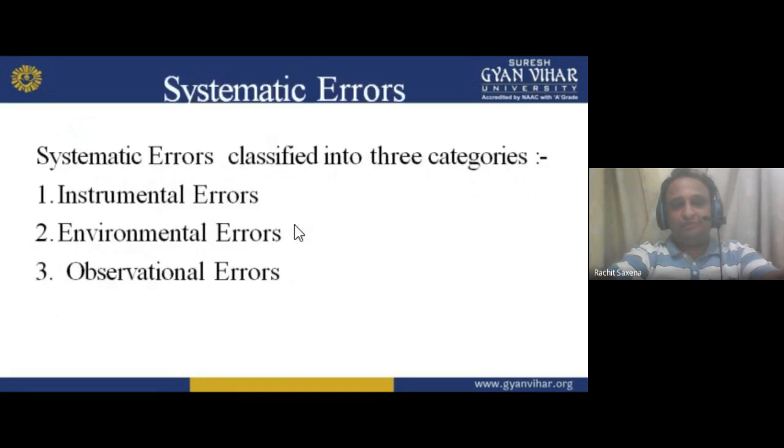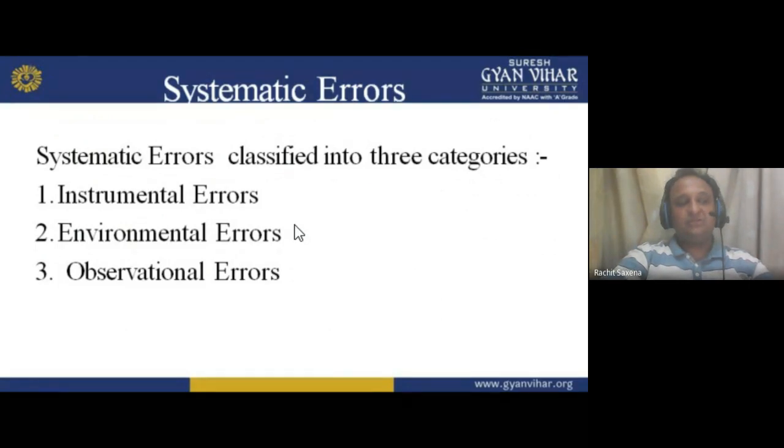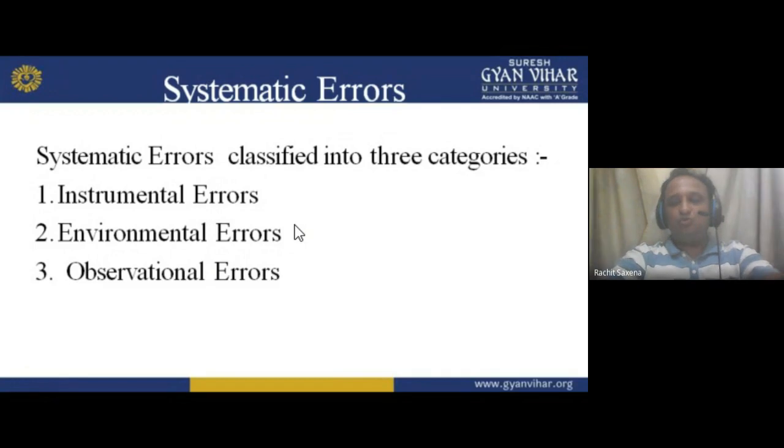Now move forward. A systematic error. If I am talking about the systematic error, my dear students, systematic error is classified into three categories.